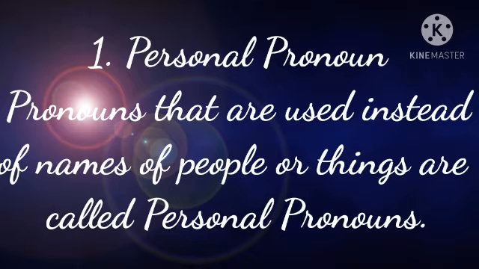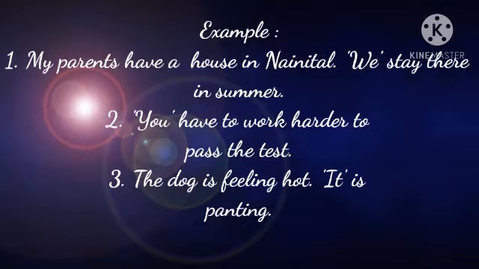What do you mean by personal pronoun? Pronouns that are used instead of names of people or things are called personal pronouns. Example number 1. My parents have a house in Nainital. We stay there in summer. Number 2. You have to work harder to pass the test. And number 3. The dog is feeling hot. It is panting. The pronouns we, you and it are used in place of the names of people and animals.